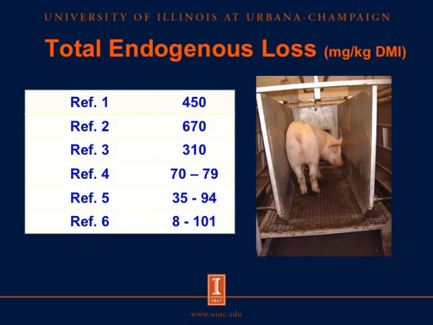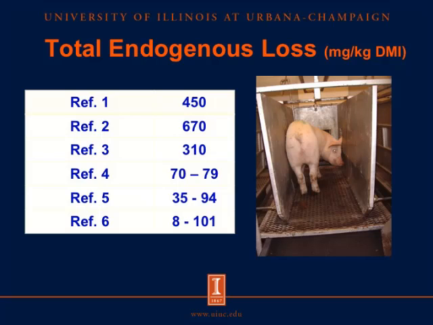So if we cannot use apparent total tract digestibility, we have to use either true total tract digestibility or standardized total tract digestibility. And as shown before, if we use true total tract digestibility, then we need to determine the total endogenous losses of phosphorus.